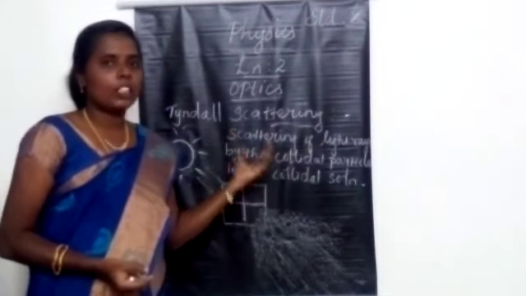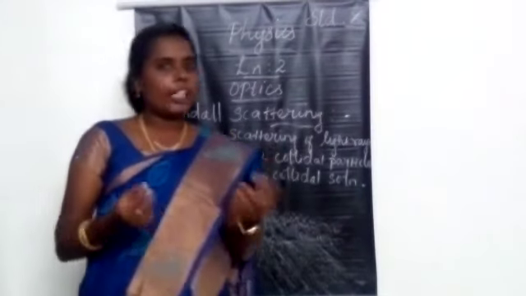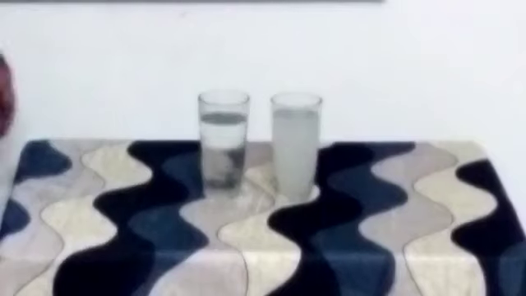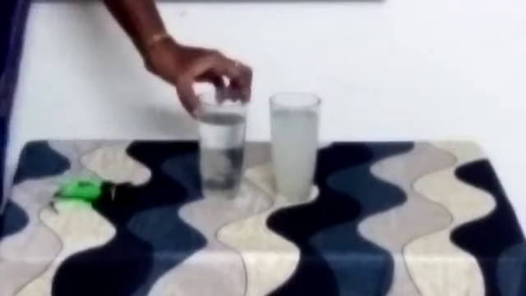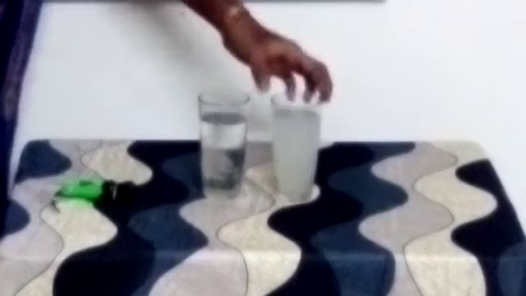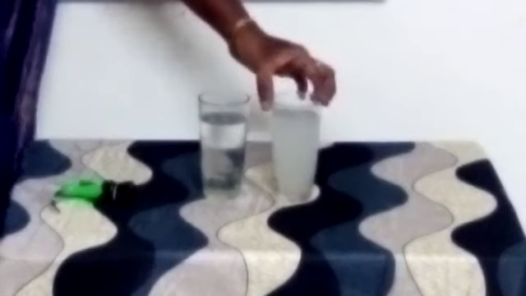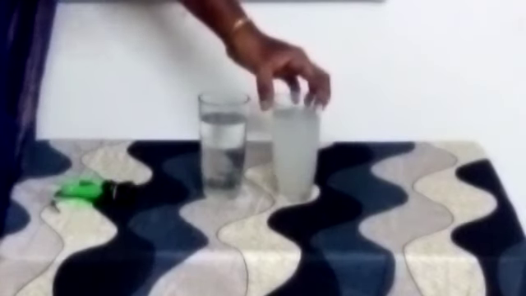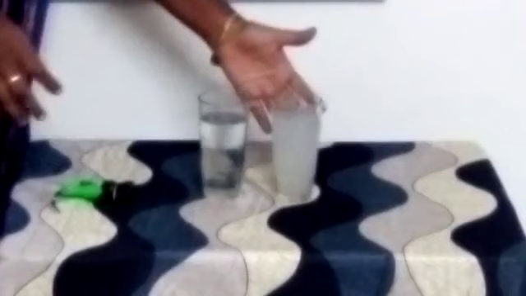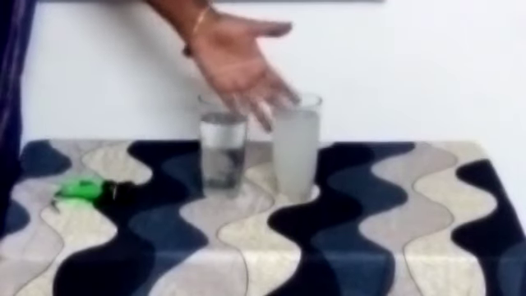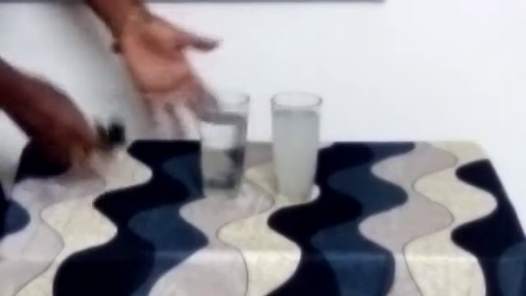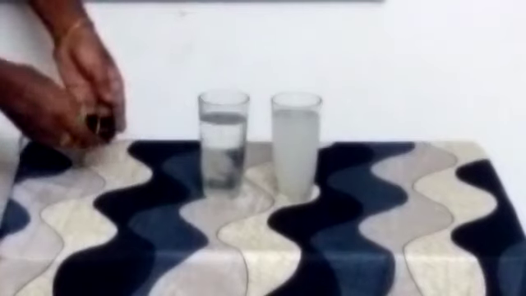Now we can see the Tyndall scattering by a simple experiment. Here I have taken 2 cups. One cup I filled with pure water. Here I have taken the colloidal solution. I just mixed some drops of Dettol there, so it will be considered as the colloidal solution. Now we can see the path of light through these two cups.